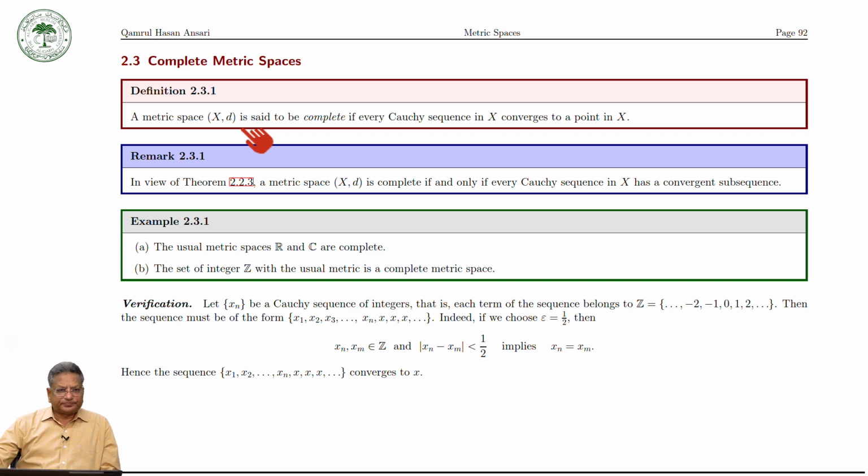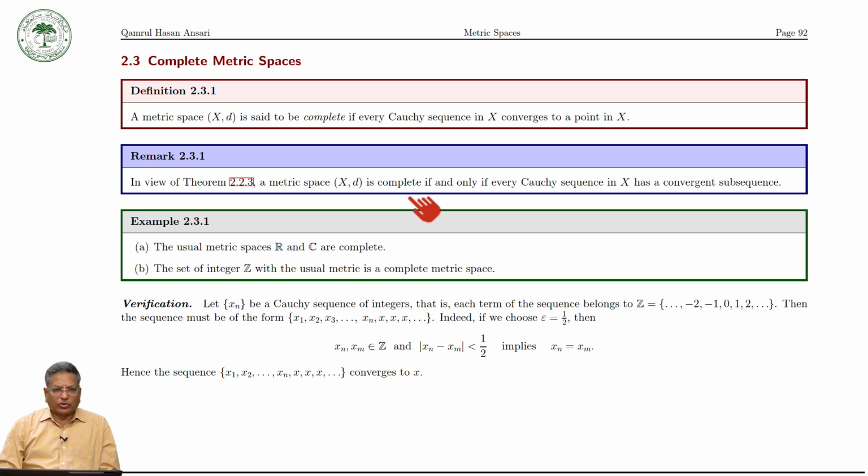Okay, so in the light of Theorem 2.23, a metric space (X, d) is complete if and only if every Cauchy sequence in X has a convergent subsequence. Let us take some examples.